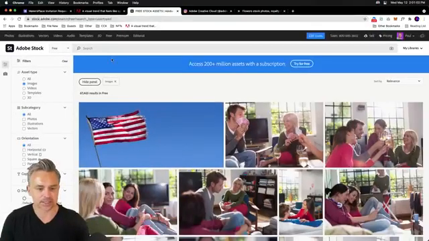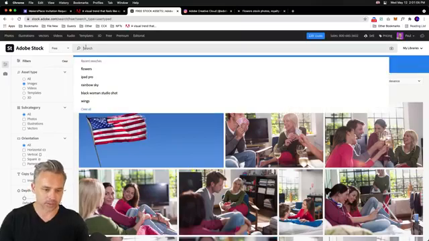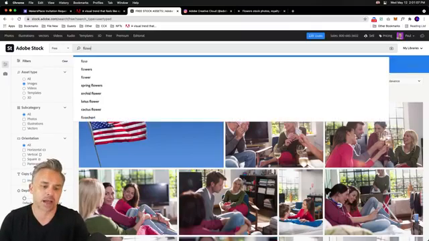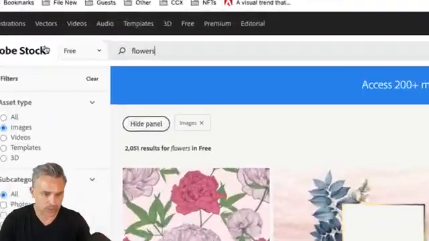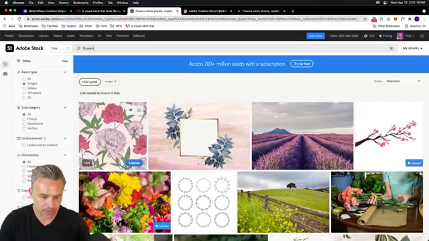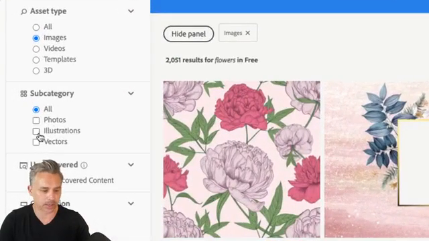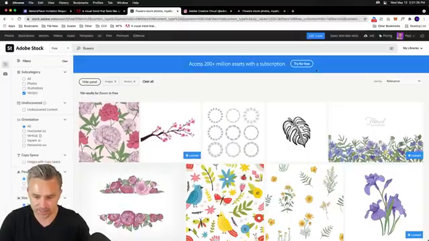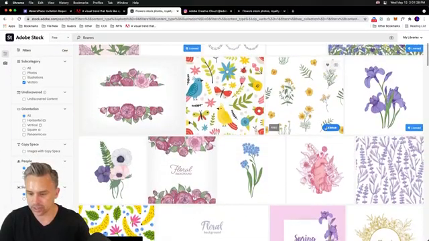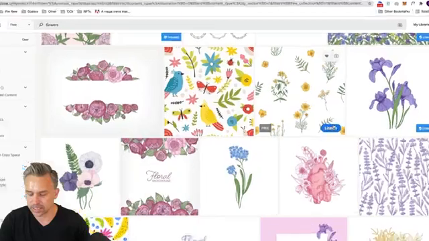This is great. So right in here, what I can also do is search for something fresh like flowers or, I don't know, sunshine or spring and just see what we get. Since we're searching within free flowers, we have access to all of these assets. And since I'm going to be working in Illustrator, I'm going to change this to vectors as well. So just give me the vector assets. Sure enough, here's one I've actually already downloaded. We can take a look at this one. Again, it says free right here.